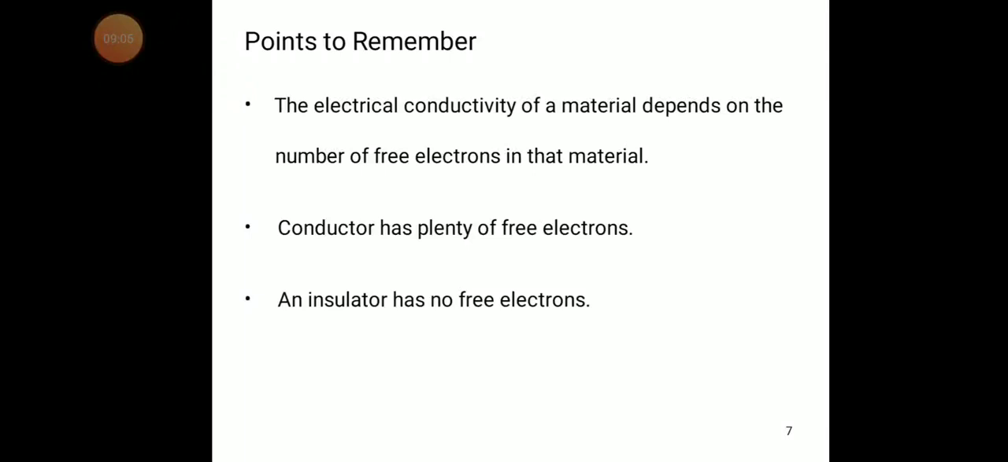So that is called a conductor: it has plenty of free electrons. An insulator has no free electrons. A semiconductor has some free electrons. This is the difference between the three materials with respect to electrons. The conductor has plenty of free electrons, the insulator has no free electrons, and the semiconductor has some free electrons.